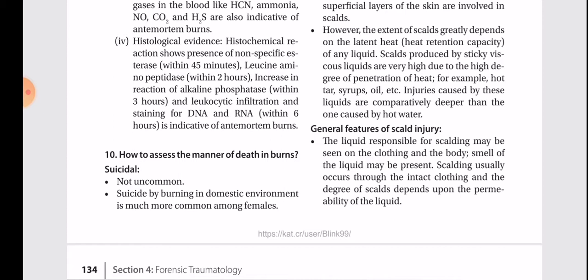Suicidal. Not uncommon. Suicide by burning in domestic environment is much more common among females.